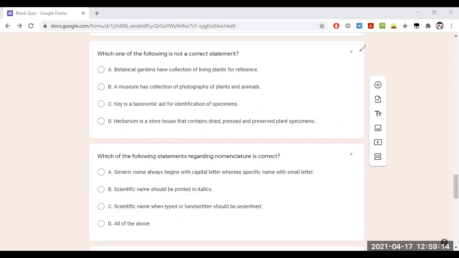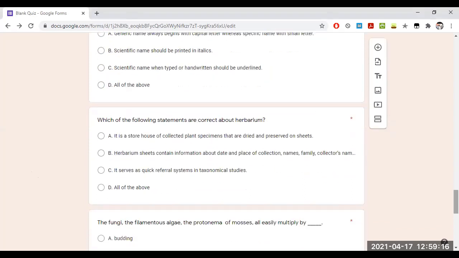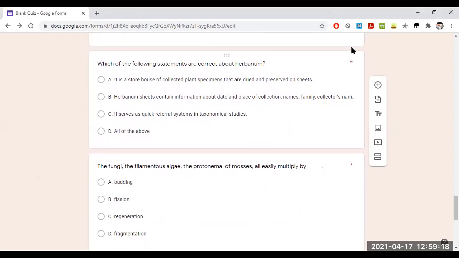And coming to your next question, which of the following are correct about herbarium? It is a storehouse of the collected plant specimens that are dried and preserved on sheets. Yes, it is a true statement. Herbarium sheets contain information about date and place of collection, names, family, and collector's name. Yes, it is also true. It's also a quick referral system in the taxonomical aids. Yes, it is also true. So all the 4 options are correct.